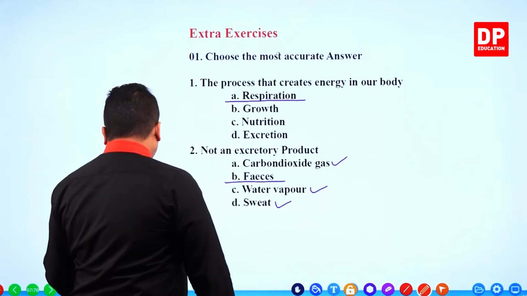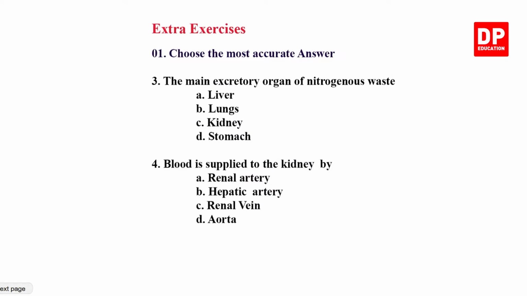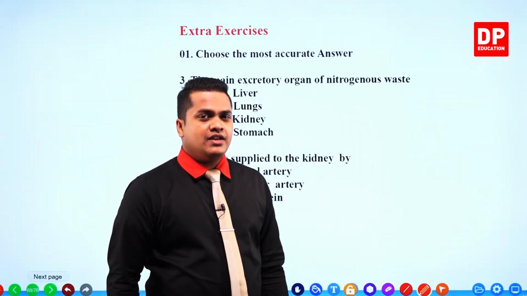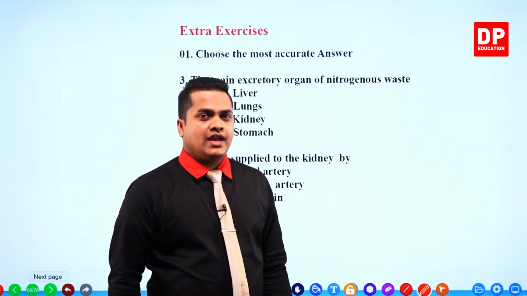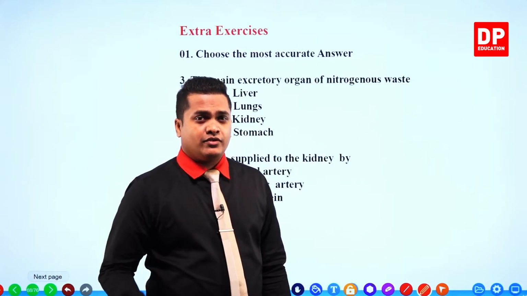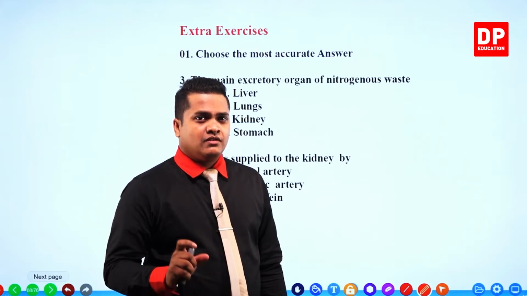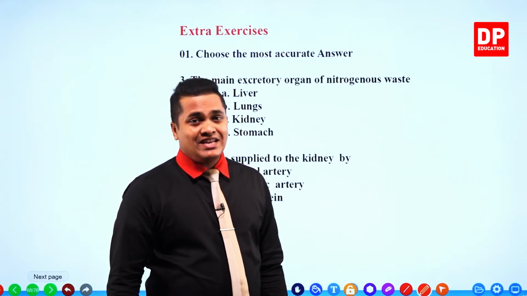Right then, the main excretory organ of nitrogenous waste. The main excretory organ for nitrogenous waste is the kidney, right? The kidney is the main organ that can excrete or eliminate nitrogenous waste from the body. So kidney is our answer.